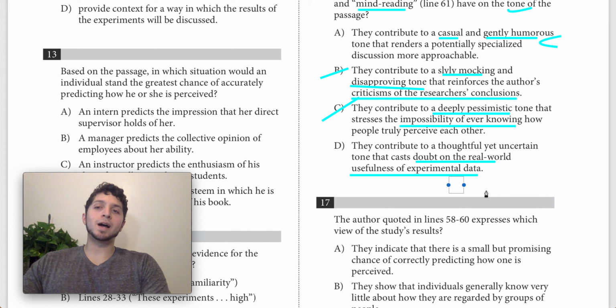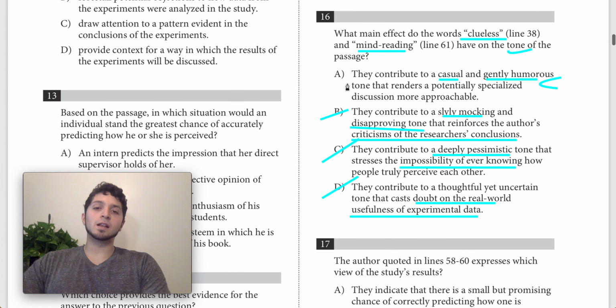It doesn't really have a positive stance towards science or towards research itself. So it's just unlikely you'll find this opinion or this perspective on the test. And in this passage, it's definitely not there. So let's get rid of D. And that's going to leave us with answer choice A for 16, which is our correct answer.